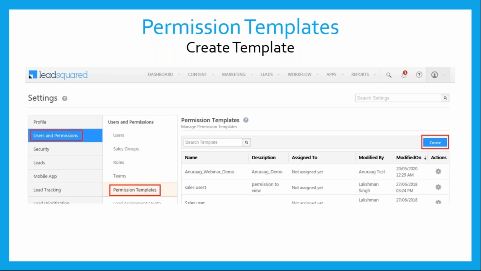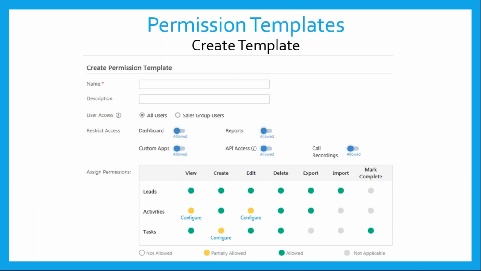So this is how you can create a permission template. Once you log in as an administrator, go to settings, go to users and permissions. That's where you'll see permission templates. Once you click on create, you can create a permission template. And the beauty of permission templates is this: you have granular access to everything, and you can control everything, like what a user can see and what a user can do, right? All this can be controlled.